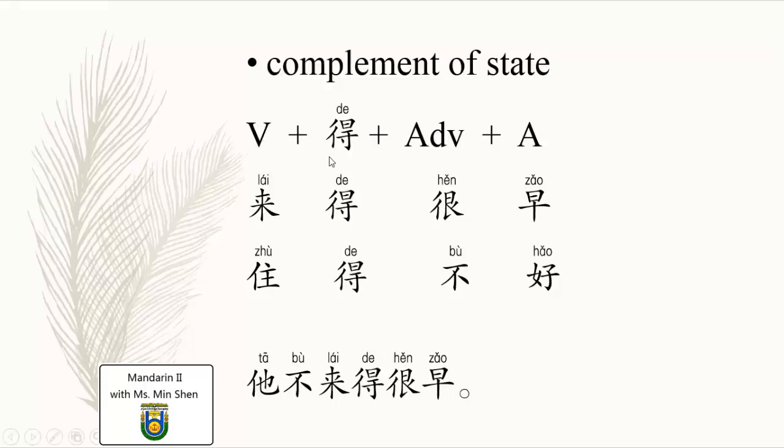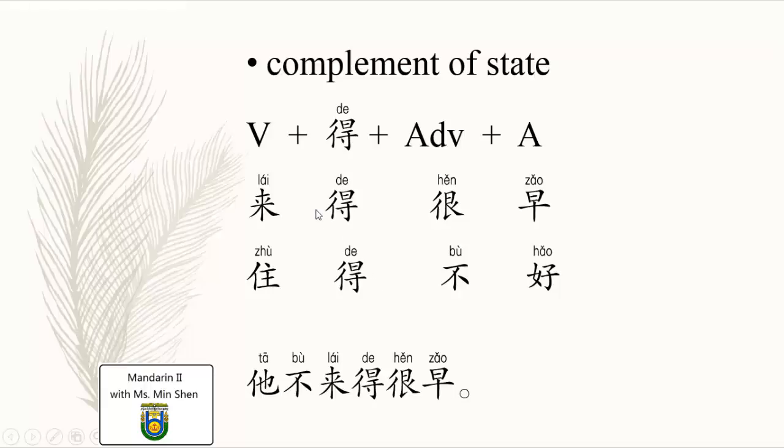But today, you can see there are structures we can put after the verb. All those structures we put after the verb to modify the verb, we call them complements in grammar. And the first kind of complement I introduce today is the complement of state.